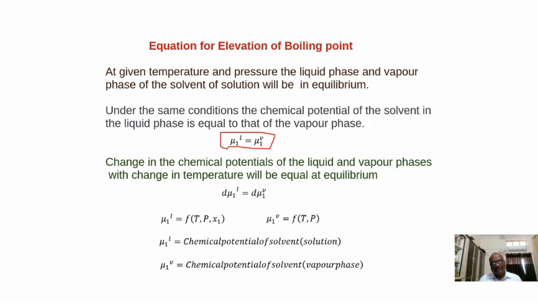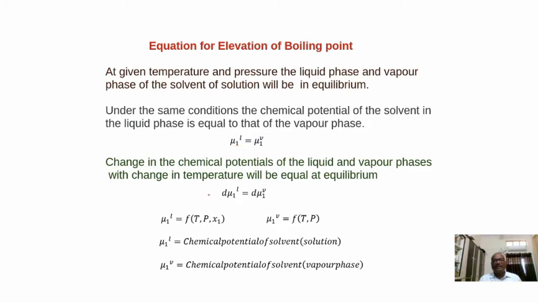Mu2 represents the chemical potential of the solute. Here we are talking about the solvent, because the solute cannot evaporate, it is a non-volatile solute. So mu1 in liquid state is equal to mu1 in vapor state. It happens under which conditions?